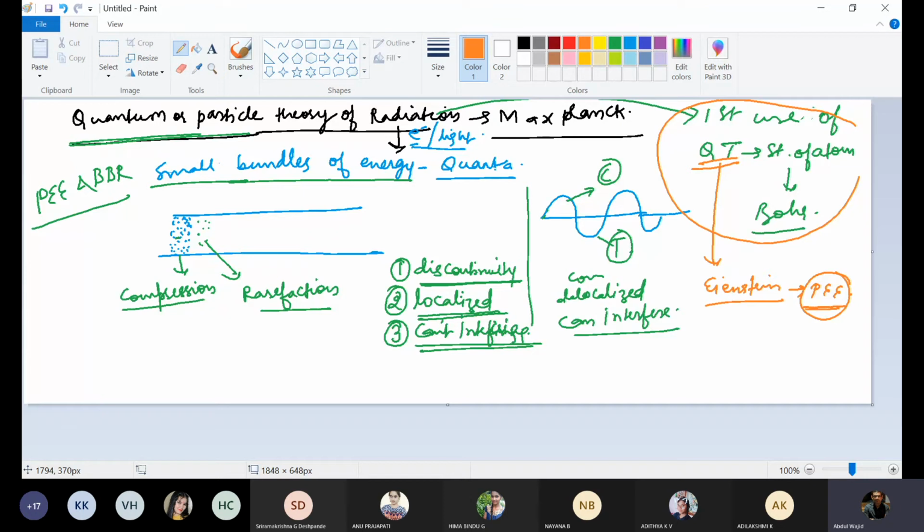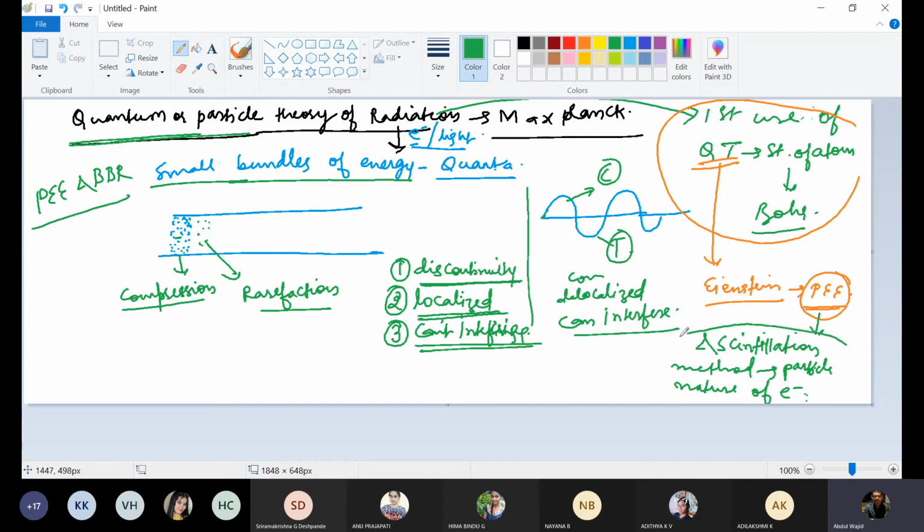The scintillation method and photoelectric effect confirm the particle nature of electron.